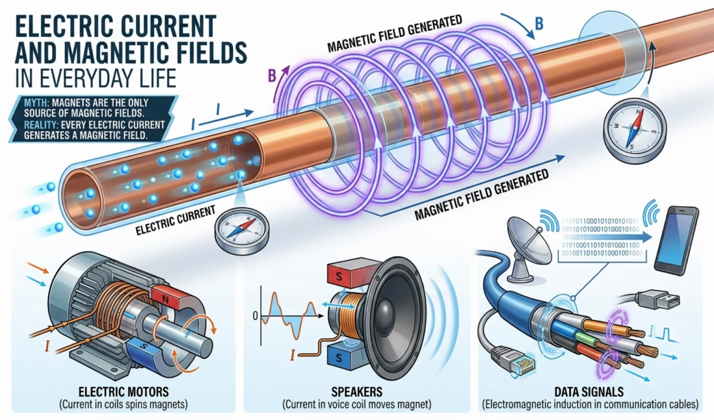A common misconception is that magnets are the only source of magnetic fields. In reality, every electric current generates a magnetic field. This means that magnetic phenomena are present in virtually all electronic and communication systems.